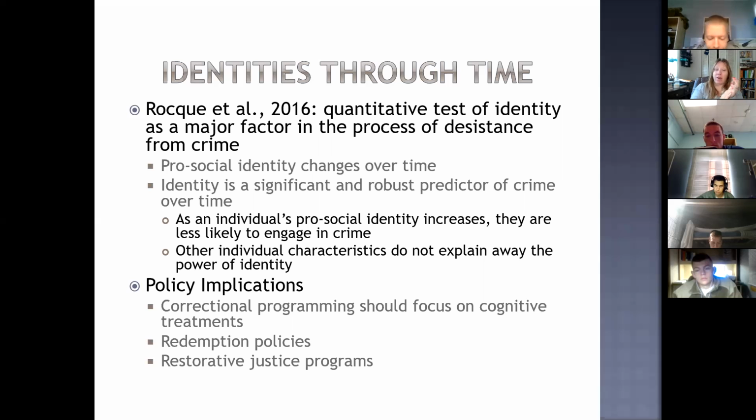The other thing that they found, their dependent variable here was crime. And they said that identity remained a significant and robust predictor of crime over time. So individuals with more pro-social identities were less likely to engage in crime when compared to individuals with less pro-social identities over time. And as someone's pro-social identity increased, they were less likely to engage in crime.